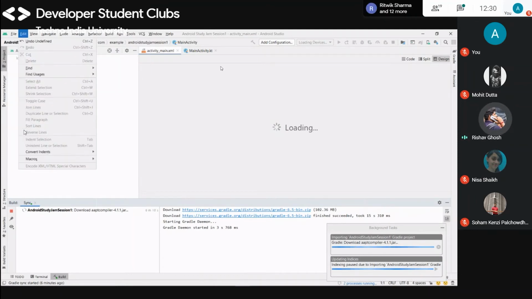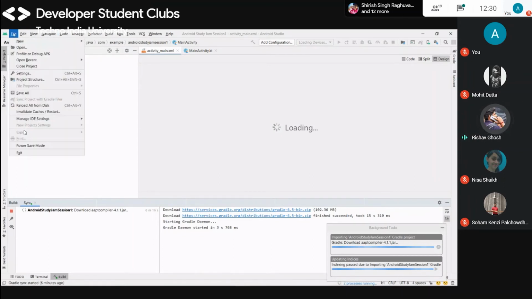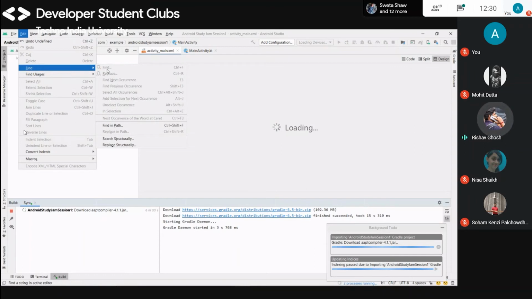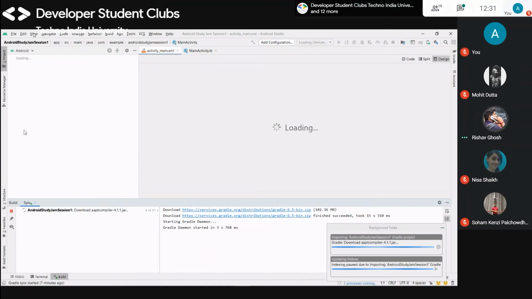If you are doing a project and you are not doing it correctly, and you want to start a new project, then you can go from here. New projects, and you can open. All the items are available at the very start. In edit, you can find any code. If you are making a high-end Android app and you have to code like 600 lines and you want to change one thing, you cannot find that thing in 600 lines of code. So you need to find these codes.